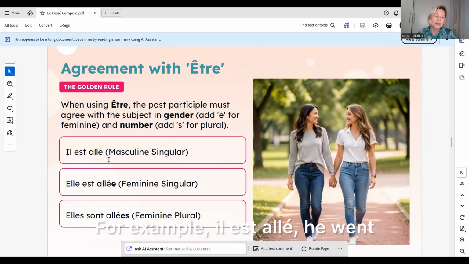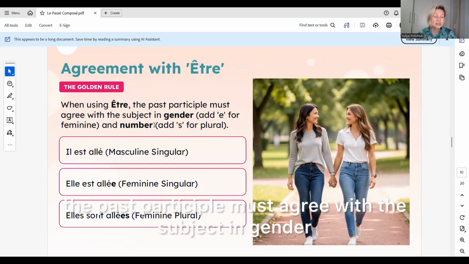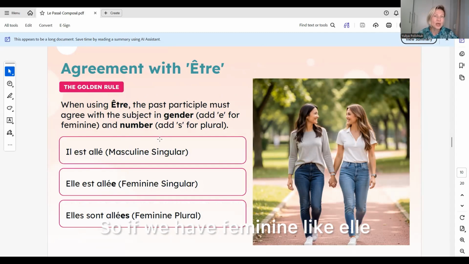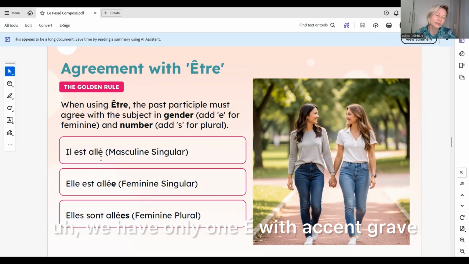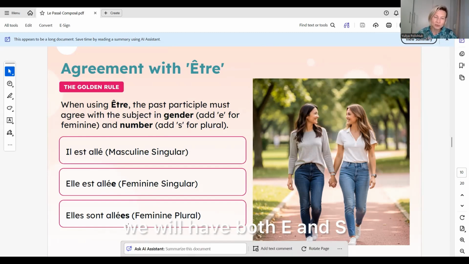For example, il est allé. He went, or he has gone. We have to remember that when we use the verb être, the past participle must agree with the subject in gender. So if we have feminine like elle, the participle will be allée, and we will have a second e because of the feminine. When it is masculine, il est allé, we have only one e with accent aigu, and when we have plural, especially for feminine, we will have both e and s.